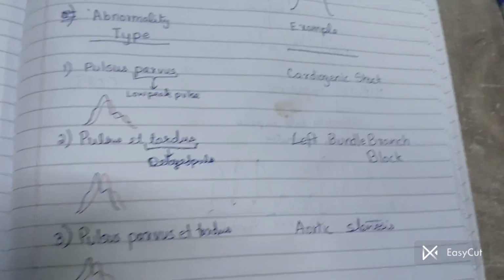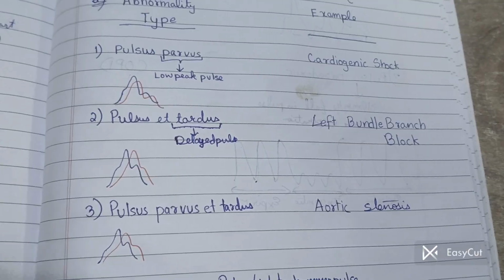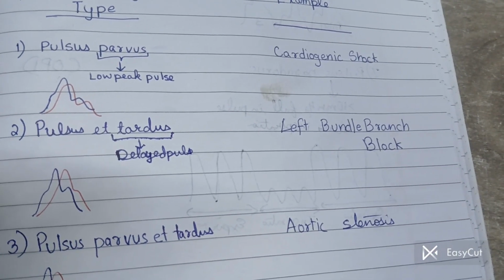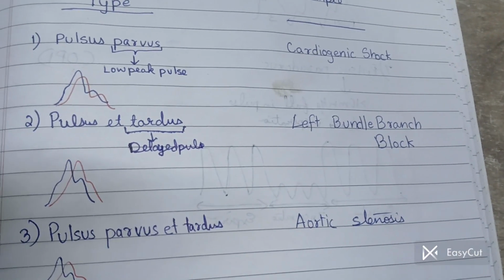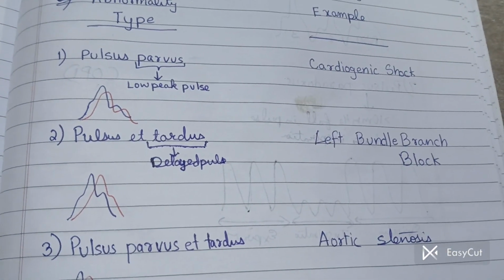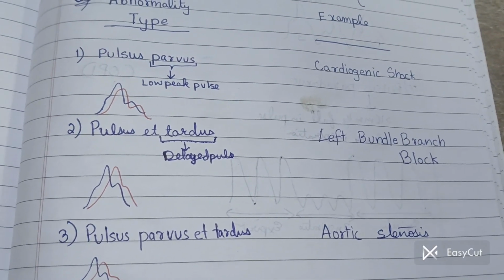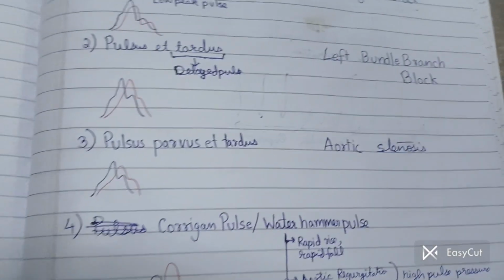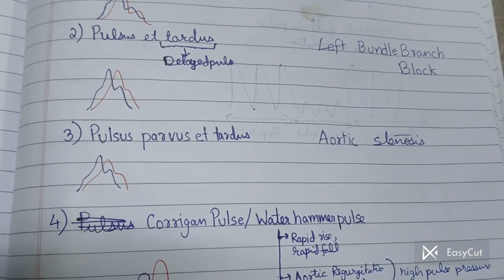Now what explains it? So in left bundle branch block, the innervation from the left side bundle branches is blocked. So that is why the innervation will decrease. So only the right side will give an innervation and the signals to beat for the heart. So that is why the heartbeat will delay, and so the pulse is also delayed. Then we go to pulsus parvus et tardus. Here the pulse is delayed as well as the peak is reduced.